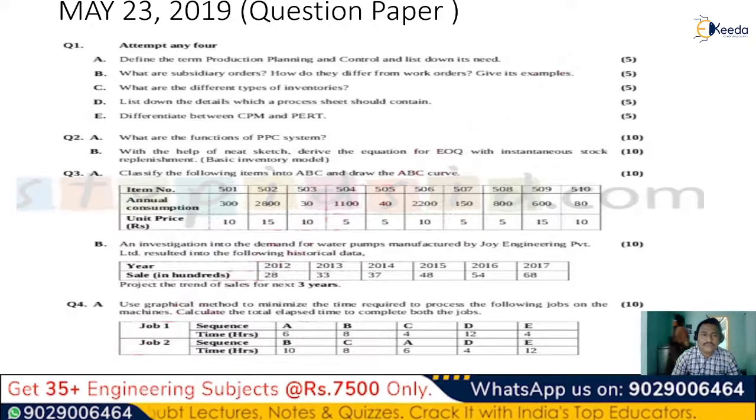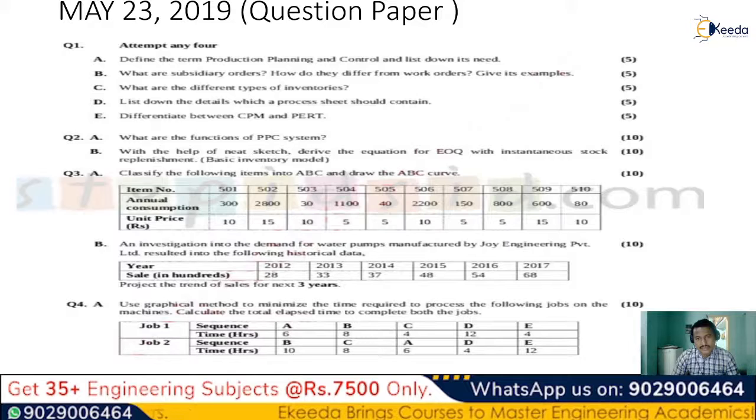Like if we want to write the first answer, define the term production planning and control and list down its need, then this entire question will be divided into different parts. How will the 5 marks be divided? For the definition of production planning and control, there will be 3 marks. What are the needs? There will be 2 marks. So based on that, 3 marks plus 2 marks, you'll get the 5 marks. And among that, in defining the entire term, what is production, what is planning, and what is control, if you give all the 3 terms, then you'll get 3 marks. And then what are the needs which are required for that one?